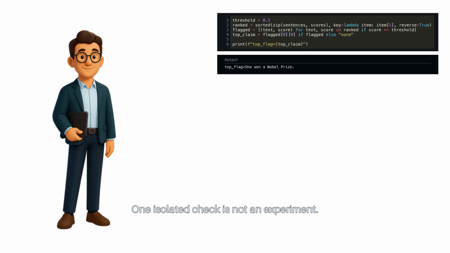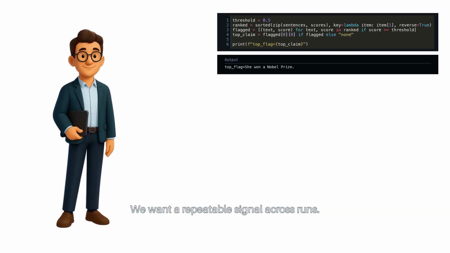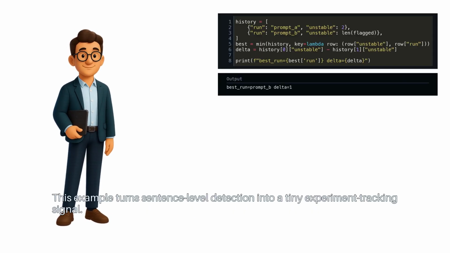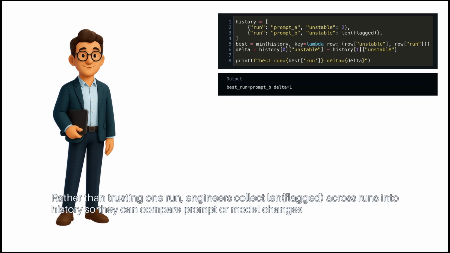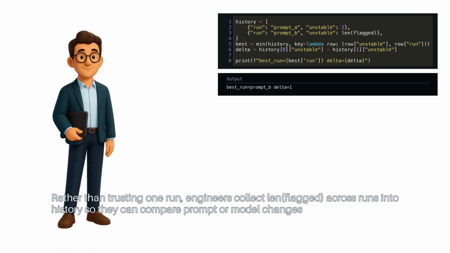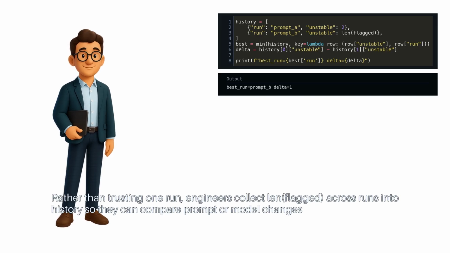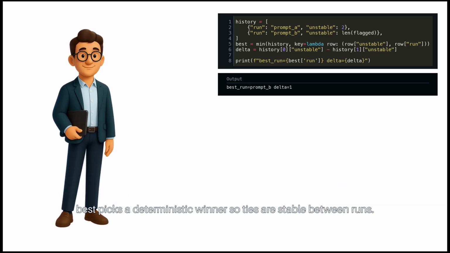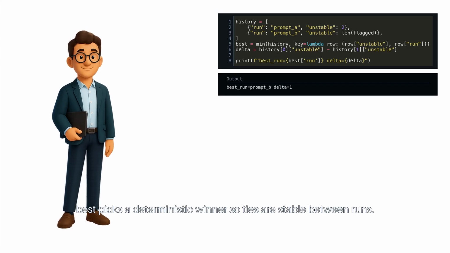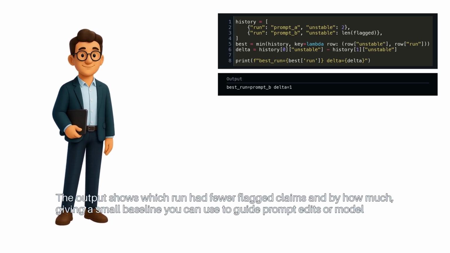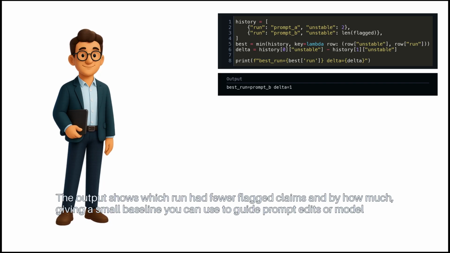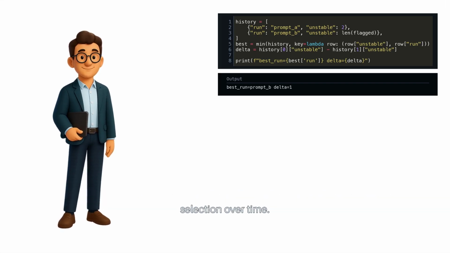One isolated check is not an experiment. We want a repeatable signal across runs. This example turns sentence-level detection into a tiny experiment tracking signal. Rather than trusting one run, engineers collect len flagged across runs into history so they can compare prompt or model changes. Best picks a deterministic winner, so ties are stable between runs. The output shows which run had fewer flagged claims, and by how much, giving a small baseline you can use to guide prompt edits or model selection over time.